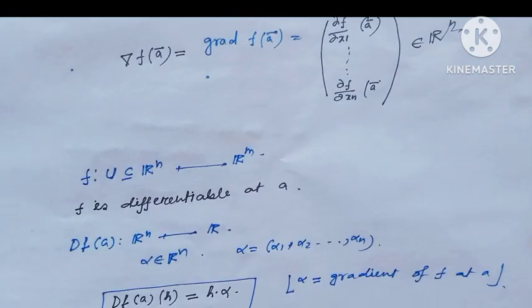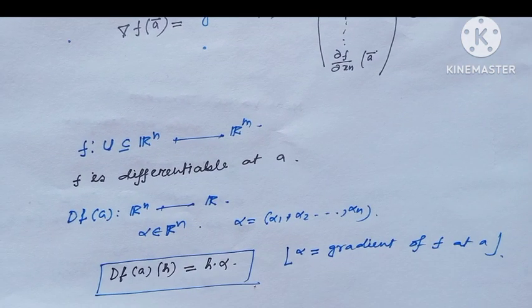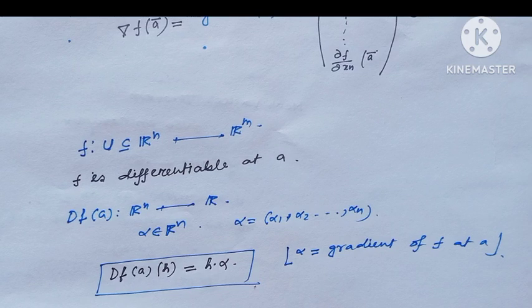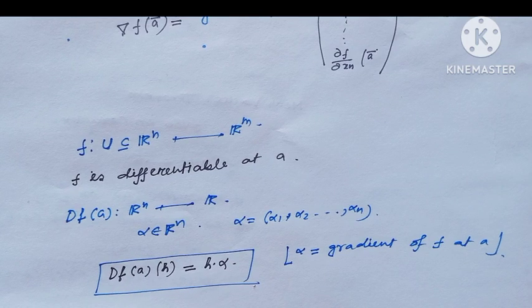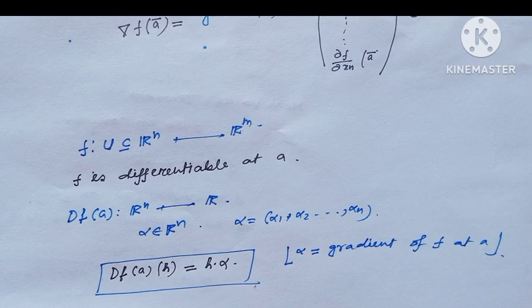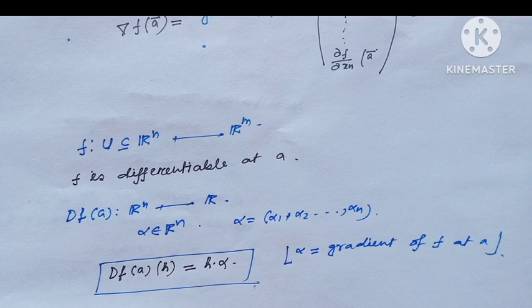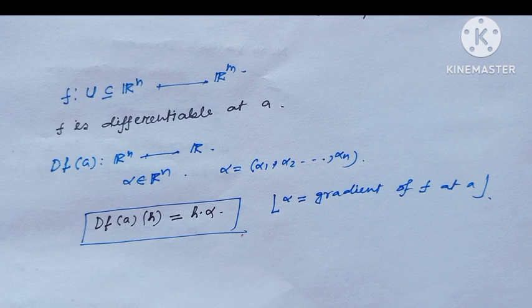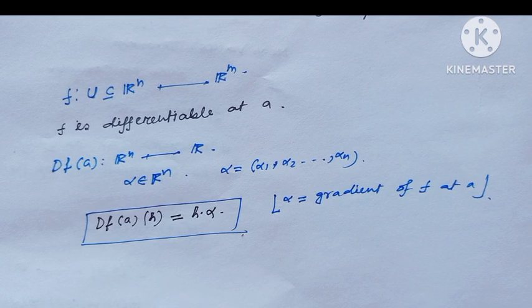Then f, which is defined from U, a subset of R^n, to R^m, is differentiable at a point A, meaning there exists a total derivative, and the derivative looks like df_A acting on the vector.